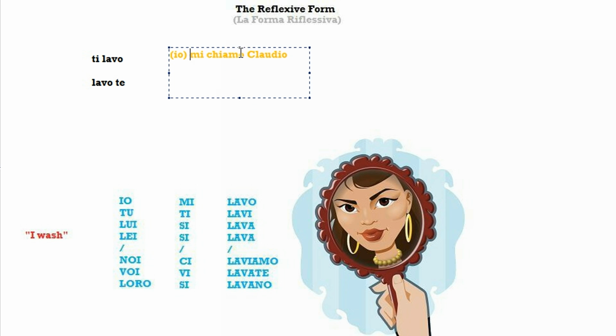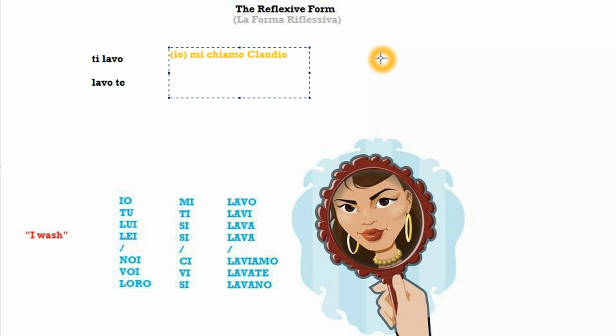Chiamo is conjugated in the first person singular, so you know that is io chiamo, I call. So you know that the subject is I. Therefore, I call myself Claudio. This must be a reflexive pronoun. Io mi chiamo Claudio. This is indeed an example of reflexive form.